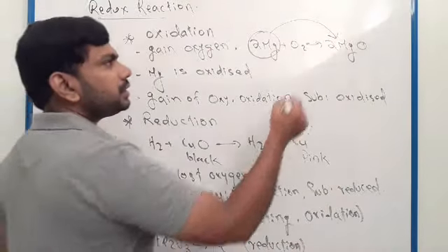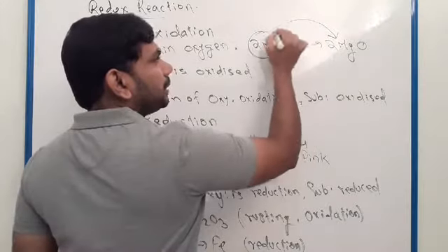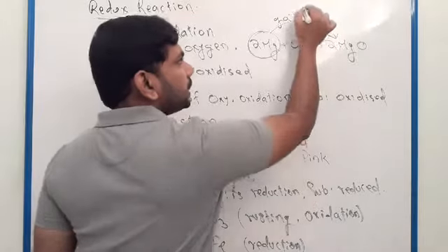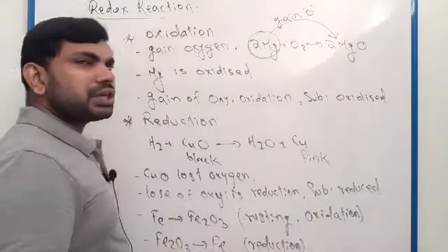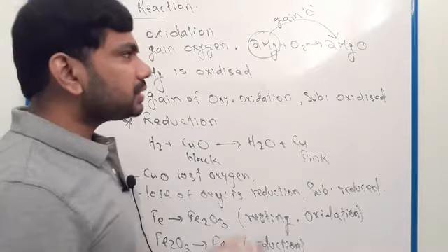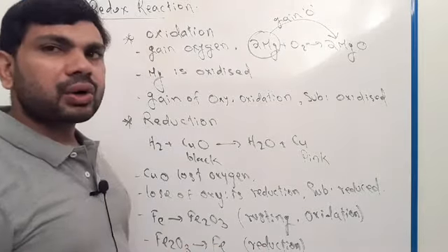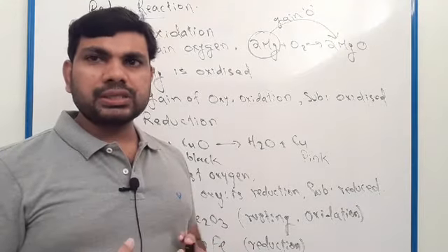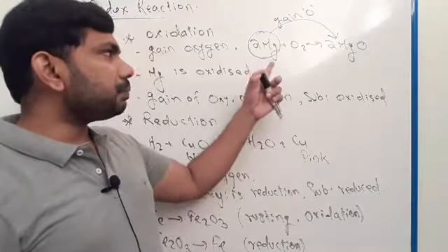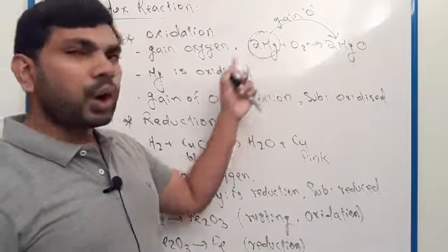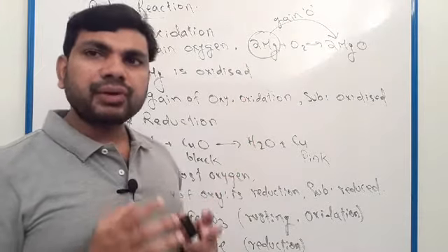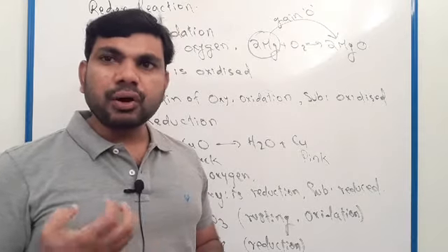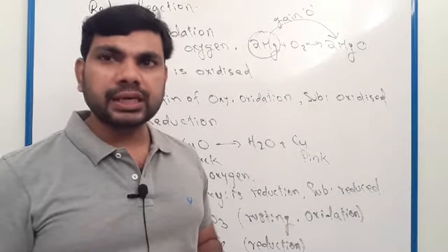So here magnesium gains oxygen. It received oxygen atoms, and after that it changed to magnesium oxide. This type of chemical reaction is called oxidation. A process by which a substance gains oxygen is called oxidation. Gain of oxygen is oxidation.